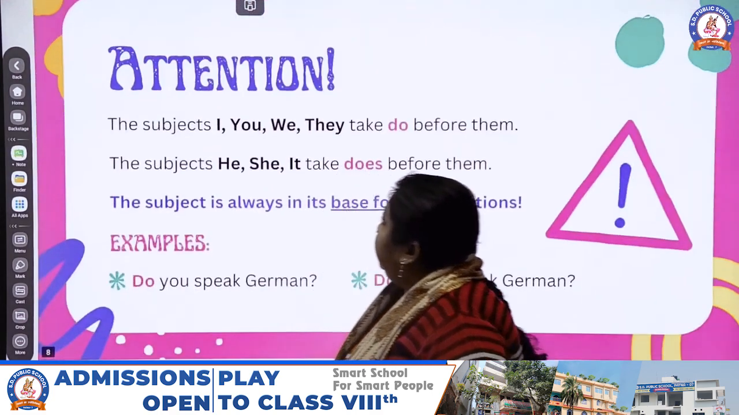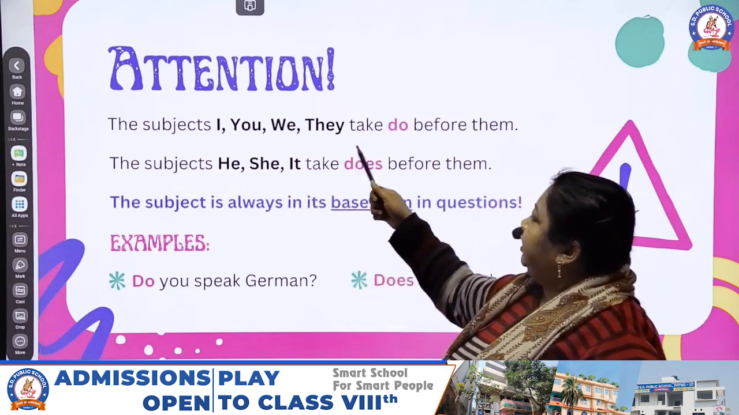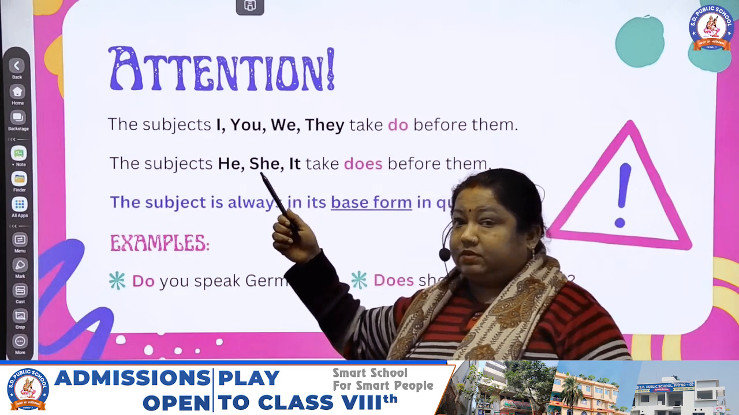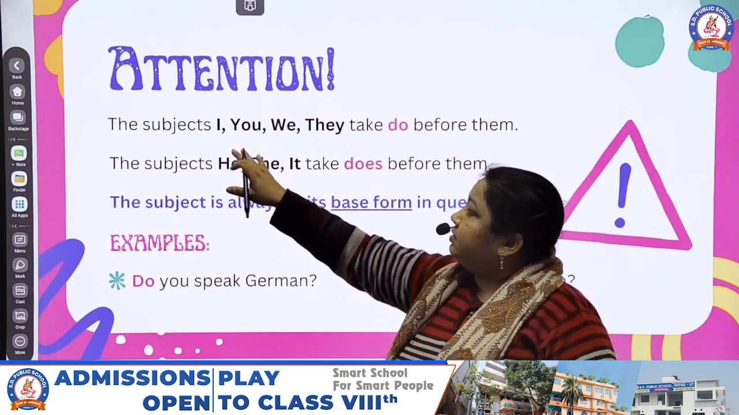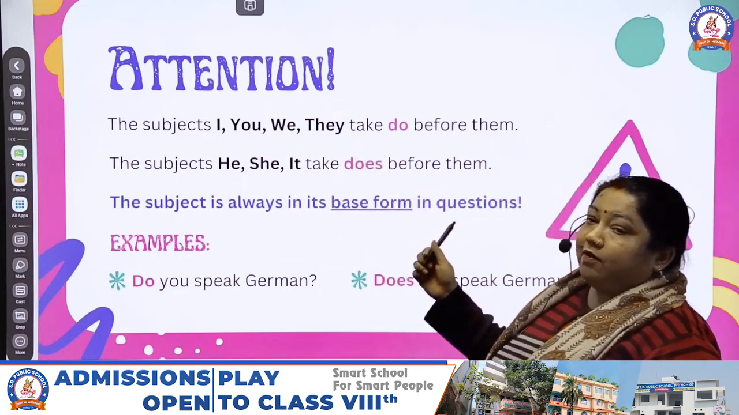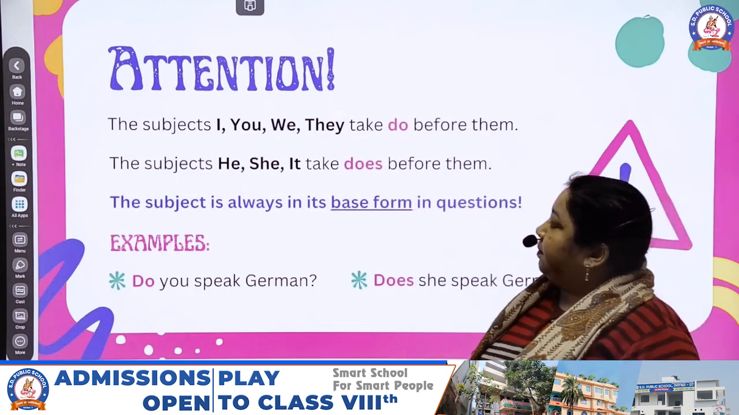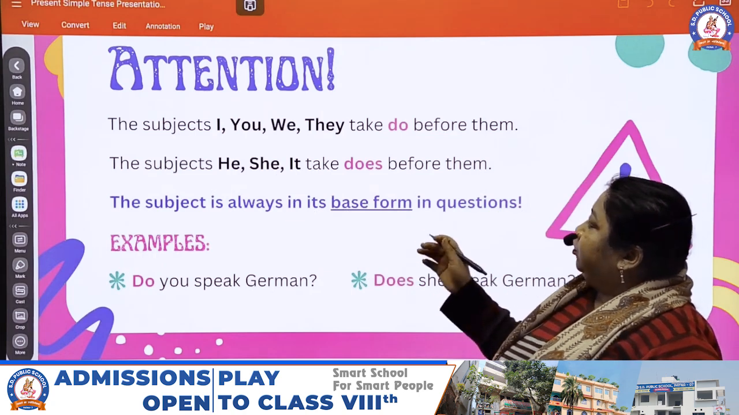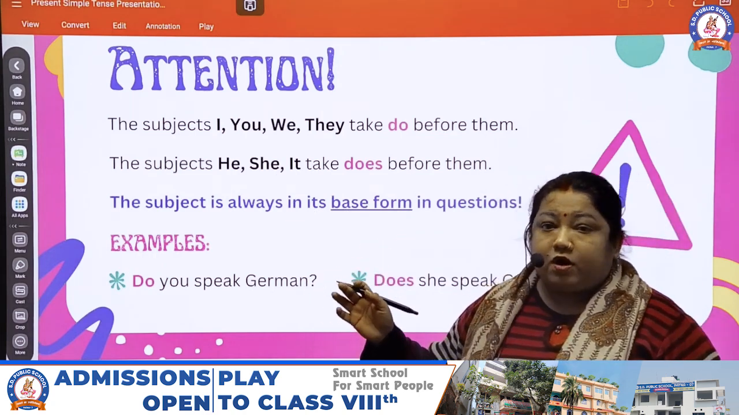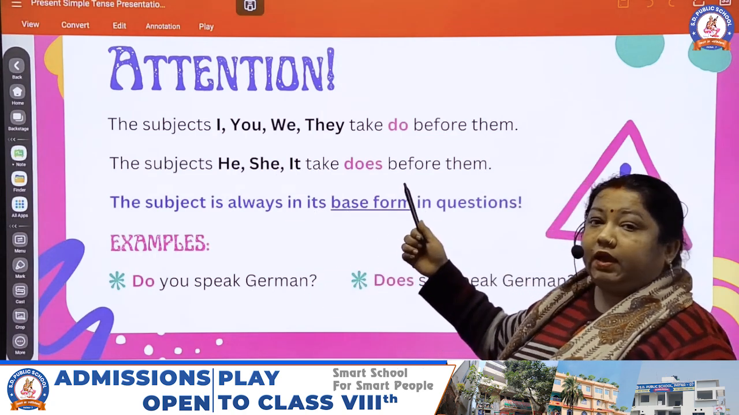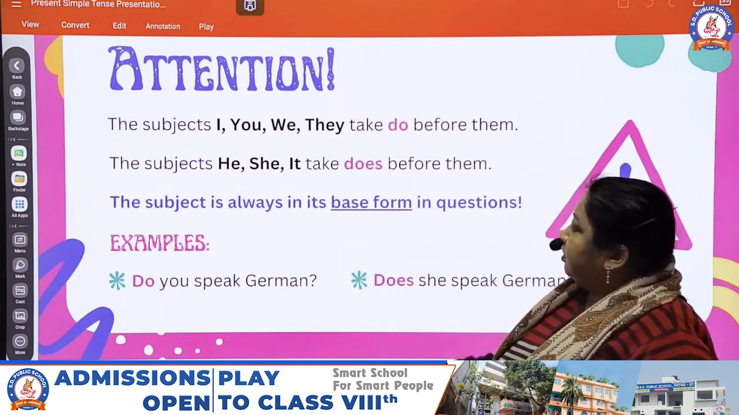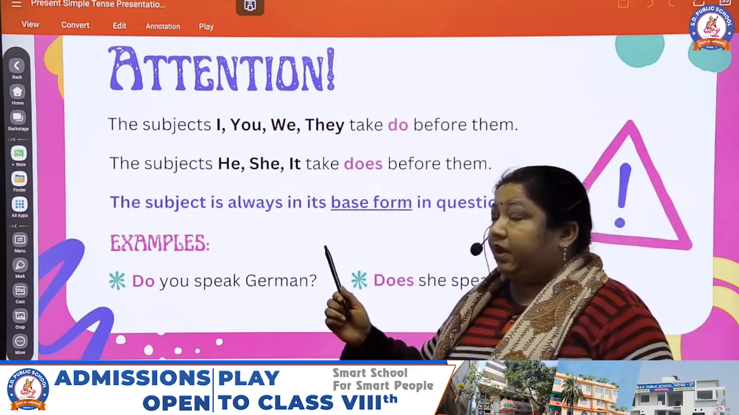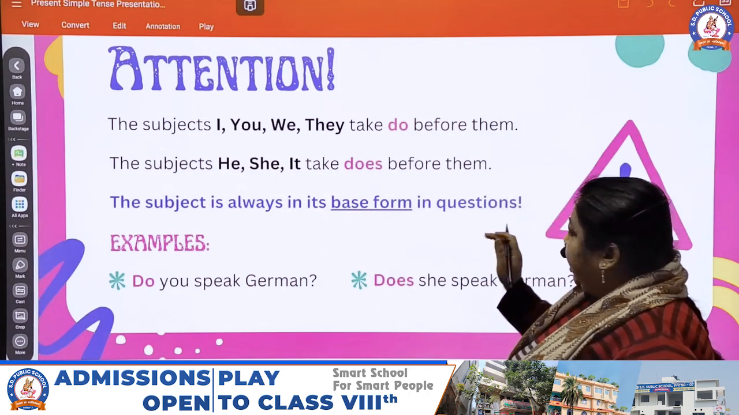Sorry. Now, the subjects I, you, we, they take do before them. This is the attention: when the subject is I, you, we, they, you have to use do before them. And if the subject is he, she, it, then you have to use does before them. So we will use does first. And the subject is always in its base form in a question. The verb will always stay in its base form, it will not change.